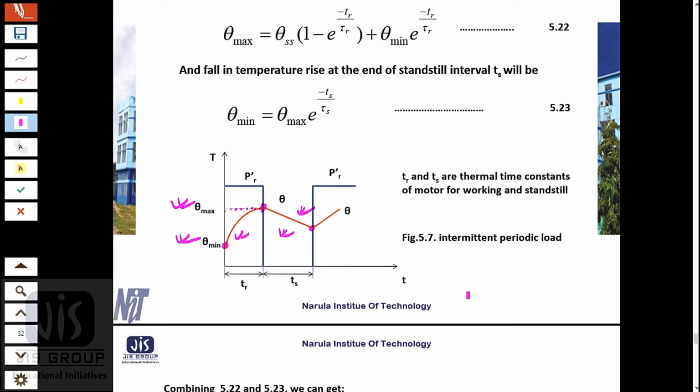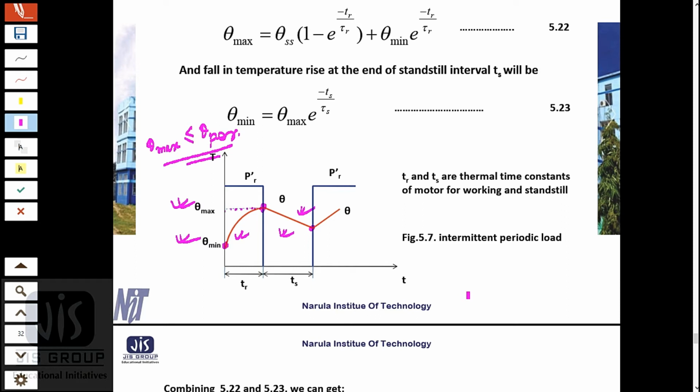Now for this kind of load, the motor rating should be selected such that theta max is less than or equal to theta permissible. This condition has to be satisfied, and as I discussed in the case of short time duty, theta per is the maximum permissible temperature rise.